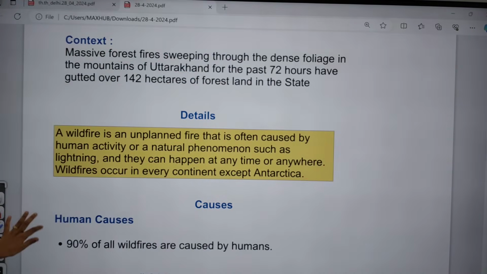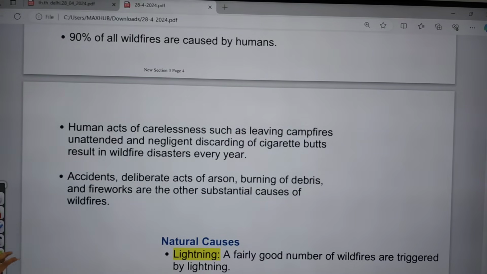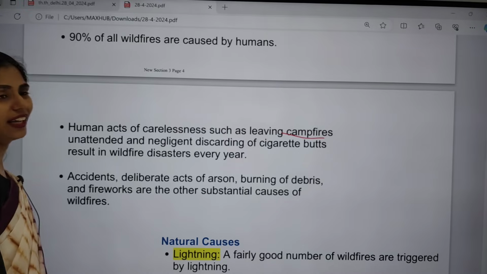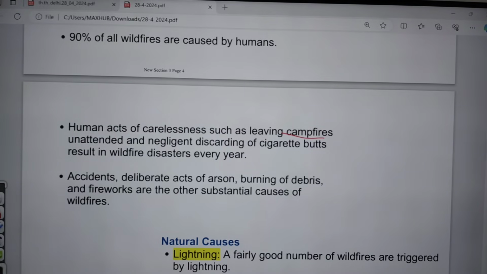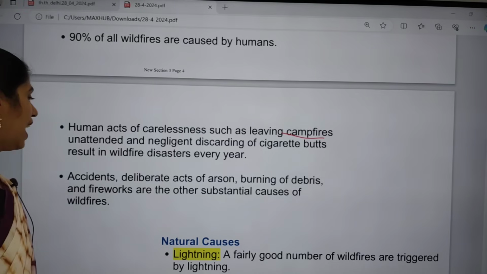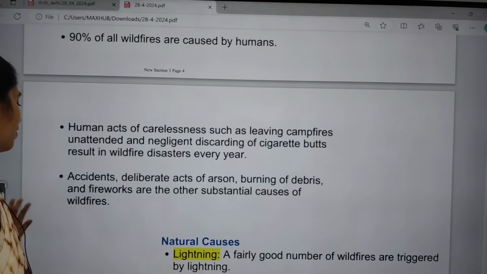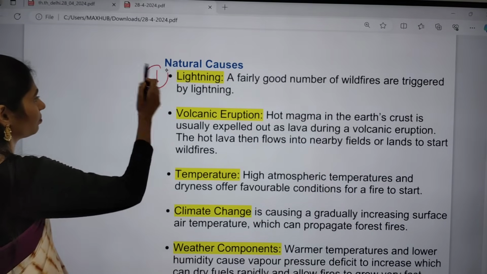So what are the human causes? 90% of wildfires are caused by humans because of human carelessness. For example, leaving campfires or cigarette butts results in this wildfire disaster every year in our country. And apart from that, burning of debris, accidents or fireworks also cause wildfires. And if you are talking about the natural causes, the first one is lightning.